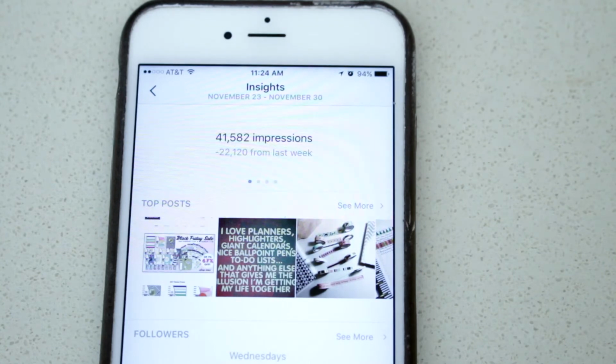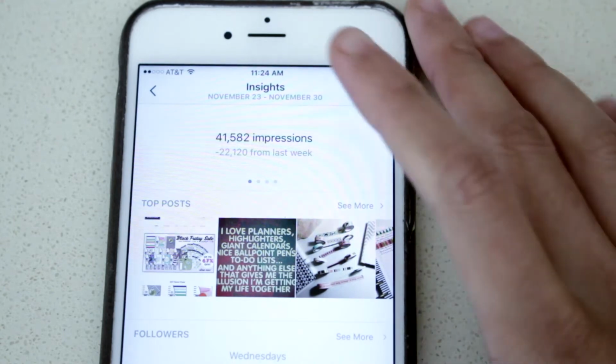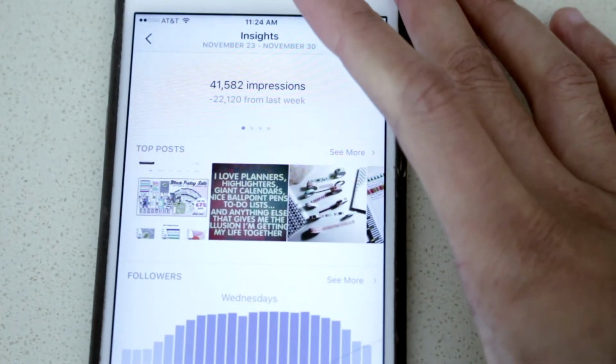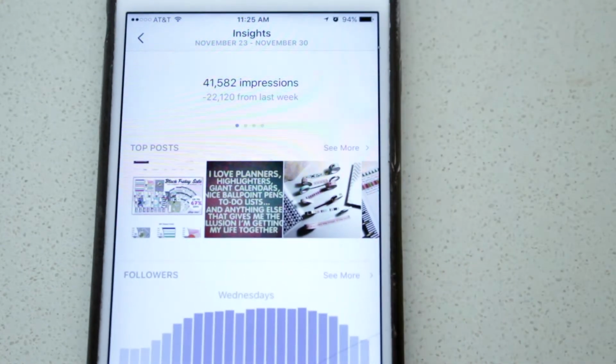And I'm going to get into what impressions are versus likes versus engagement versus reach and all of that stuff, because they all mean different things and they will all tell you different things about your Instagram. But first, you're going to have your top posts. These are the top posts of the week.